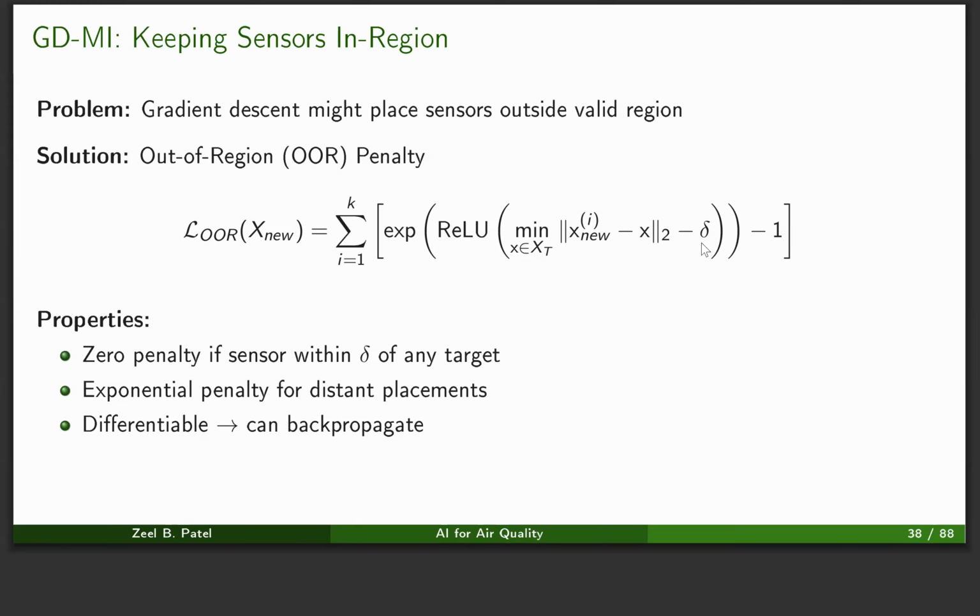If it is greater than delta, which can be our grid size, then we apply the ReLU on that, which will make it positive, and then we apply the exponential, which will exponentially penalize it if it goes out of bounds. So this additional loss that we add here will ensure that our sensors stay within the boundary that we define. So our total loss becomes L variance, which is the variance loss, plus lambda times L out of region loss, where lambda is a hyperparameter.